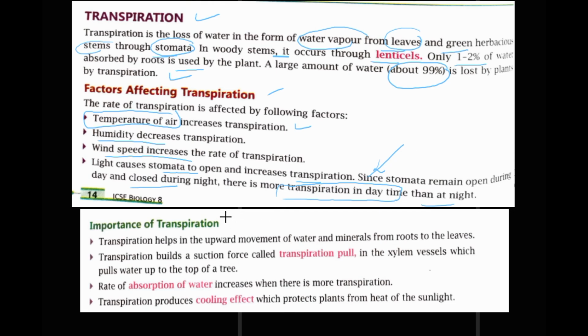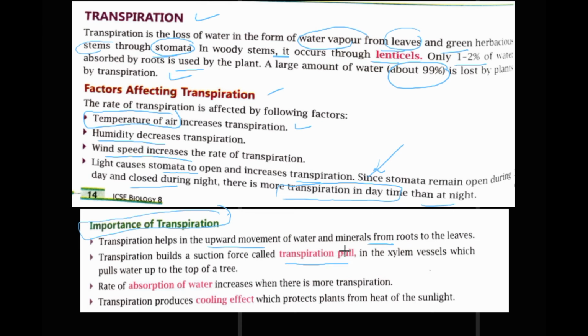Has this transpiration any importance? So importance of transpiration is given here. Transpiration helps in the upward movement of water and minerals from roots to the leaves. Transpiration builds a suction force called transpiration pull. It's also a good question.